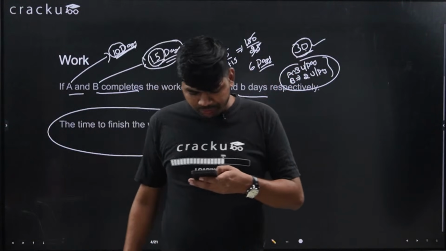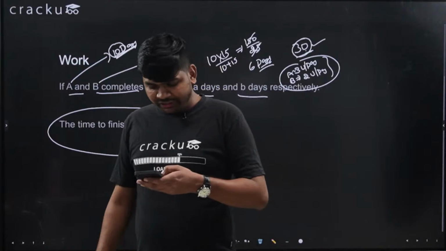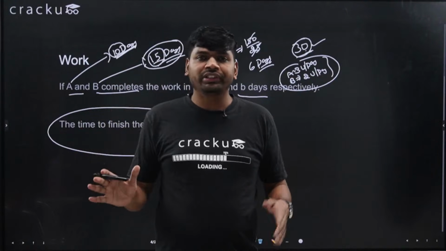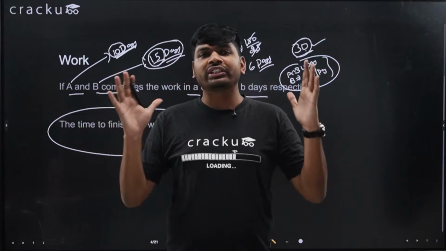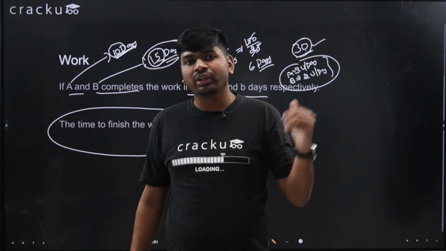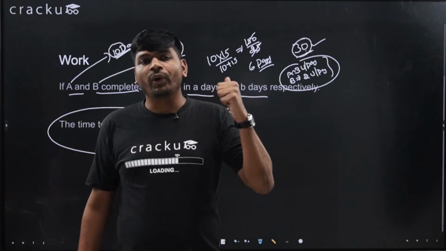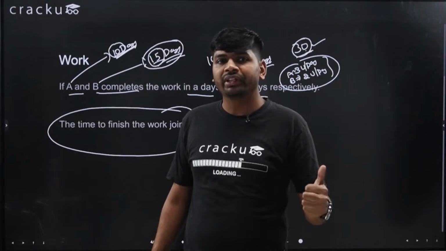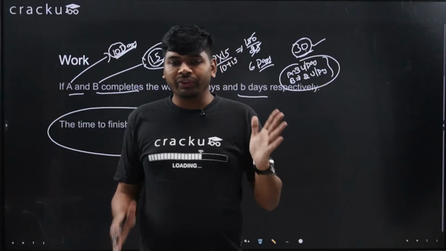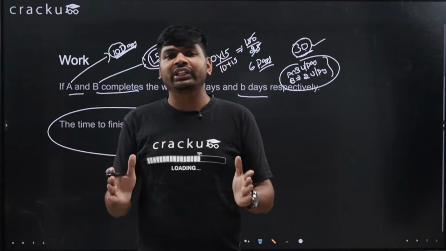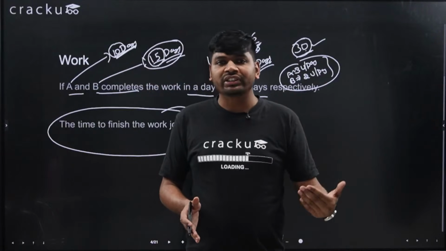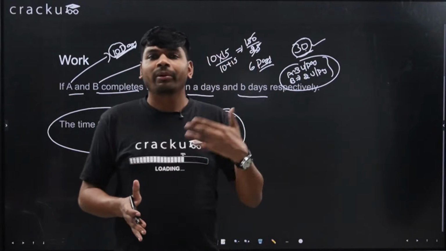So how much time should I give for DI out of 60 minutes? It depends. I will say go into the examination with the mind that if 30 questions are there in QA and DI, my job in the first 20 minutes is to make sure that I solve easy questions. Whatever easy questions are there which can be solved in 1 minute, 1.5 minutes, I will solve them within 15 to 20 minutes. So if I am able to solve, let's say, 5 to 6 questions in the first 10 minutes, then now I will focus on the next questions, like moderate level difficult questions, or questions which take a little longer time.